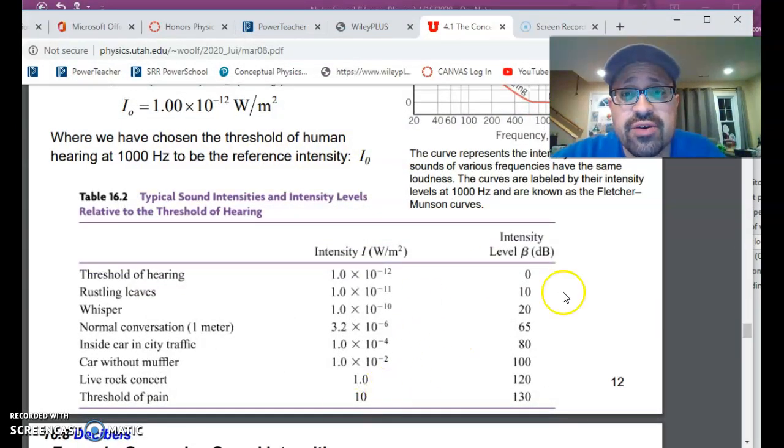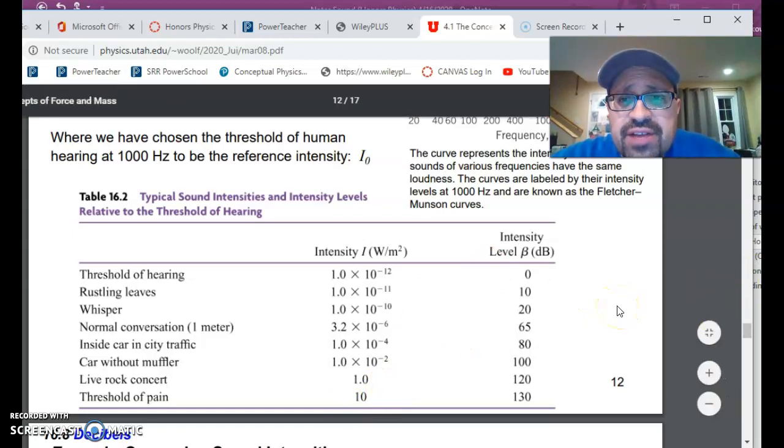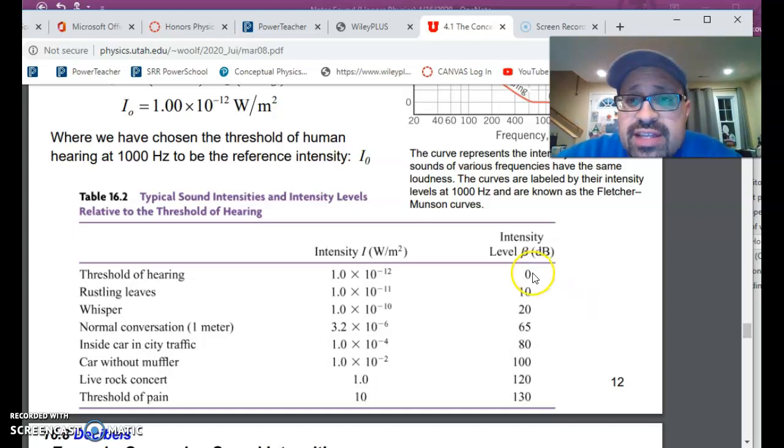Just to kind of finish off the video, I can show, this is right out of the textbook. This kind of shows you a little bit about how the decibel scale goes. Again, we could compare rustling leaves to a whisper. A whisper is about twice as loud in terms of apparent loudness to you and me. Certainly that's not the case here with intensity, but it is with the decibel scale, and that's what we use when we try to talk to each other about how loud something is. You can get apps on your phone that measure loudness with the decibel scale, a lot more user-friendly and a lot more handy, more pretty numbers, right?